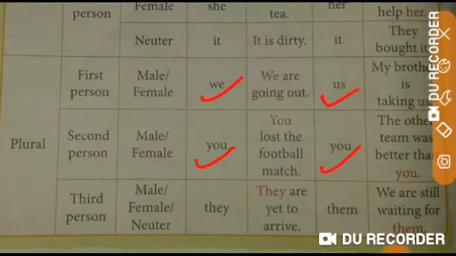For the third person plural number, male, female or neuter gender, we use the subject pronoun they and object pronoun them. For all genders, we use they as the subject pronoun or them as the object pronoun. So I hope you understood.